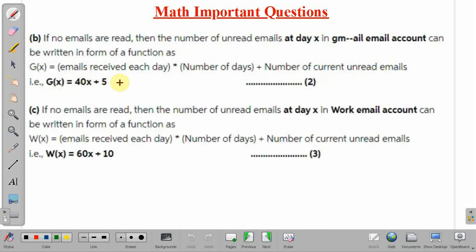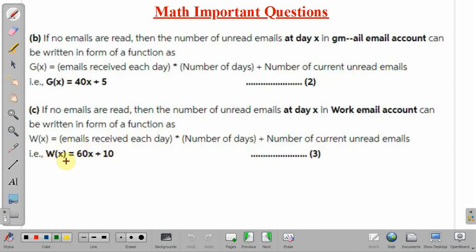Next, we will write another function for her work email account. The number of unread emails for her work email account will be w(x) equal to emails received per day times the number of days plus the number of current unread emails, and the rate is given as 60 emails per day and the number of unread mails is 10.